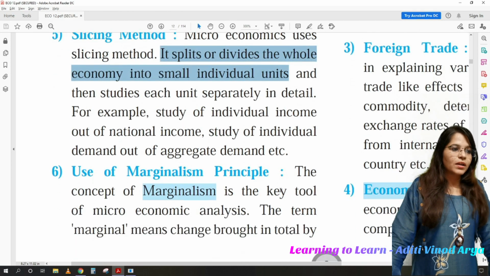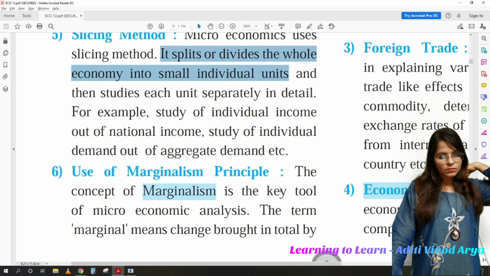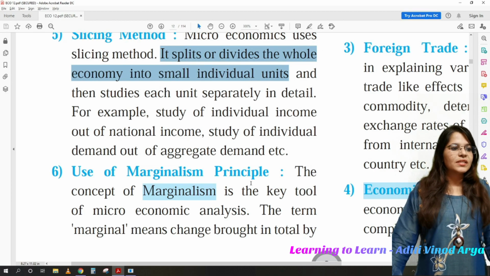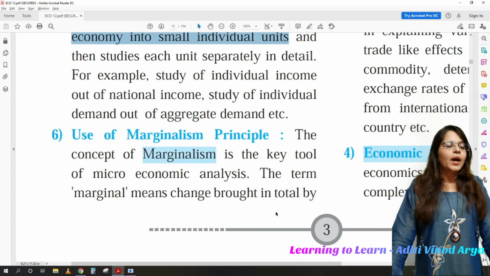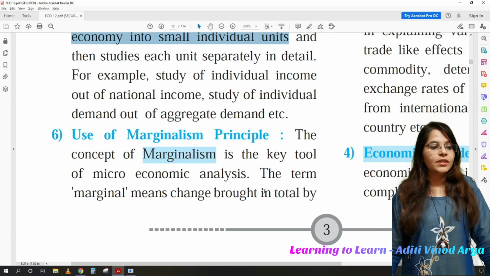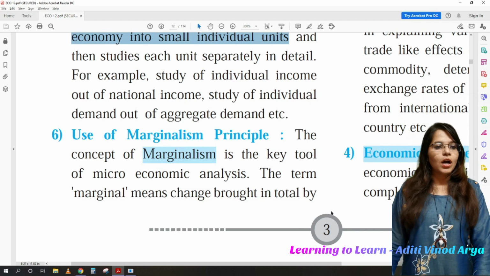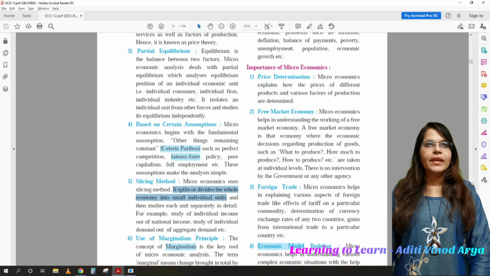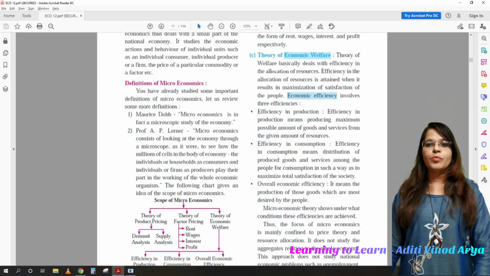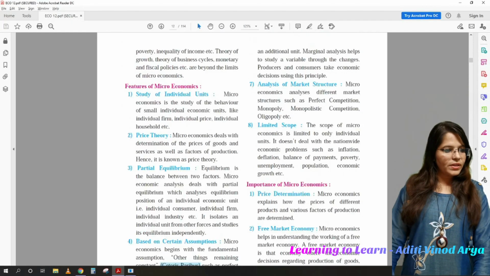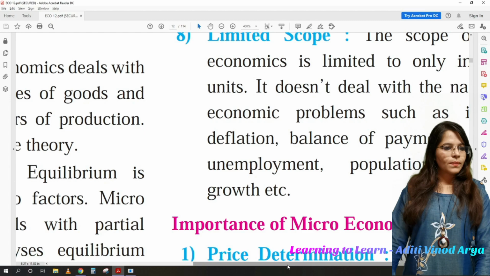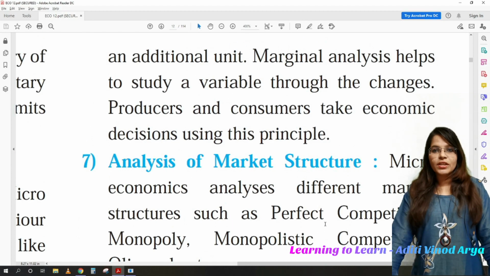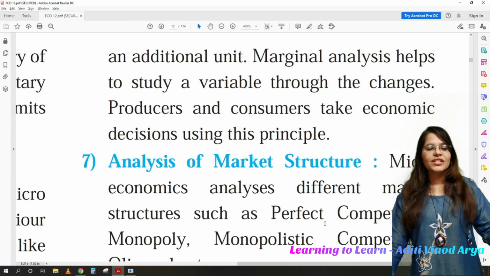Use of marginalism principle. The concept of marginalism is the key tool of microeconomic analysis. The term marginal means the change brought in total by a change in one extra quantity, like marginal cost, marginal utility, marginal production, etc. Yes, change in total because of change in an additional unit.